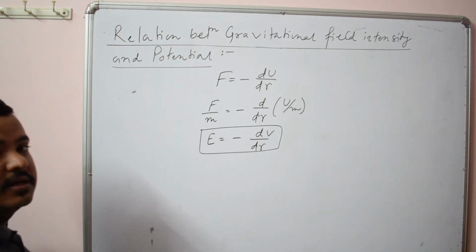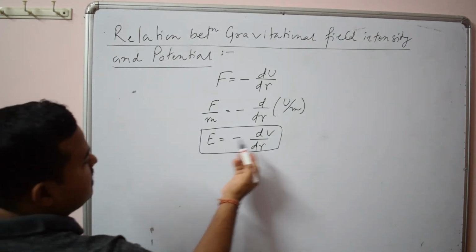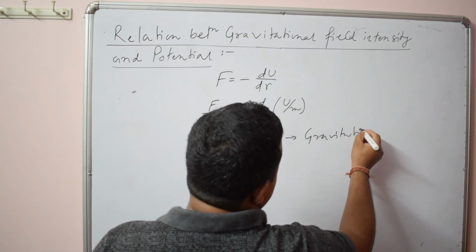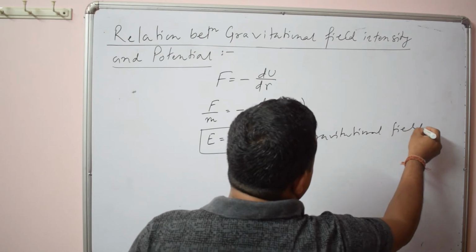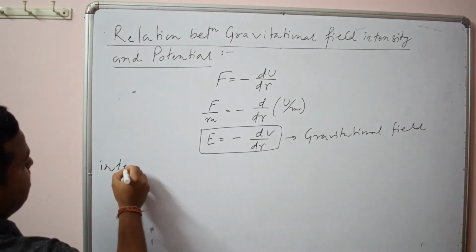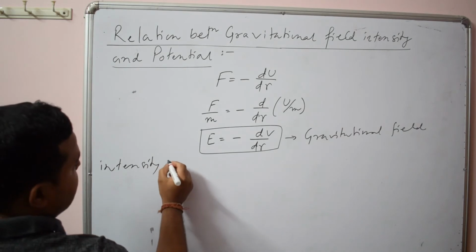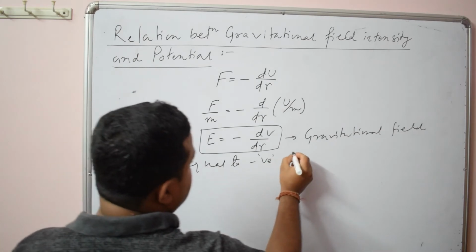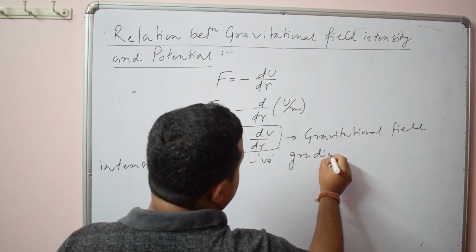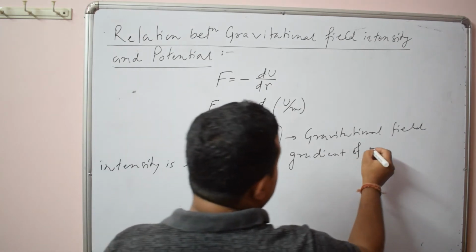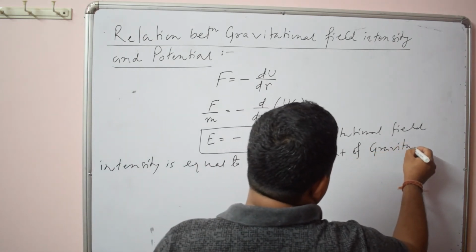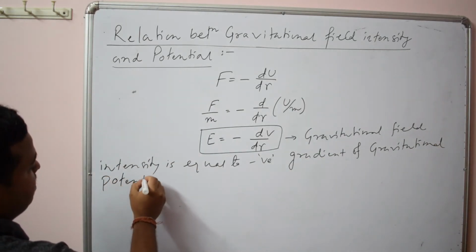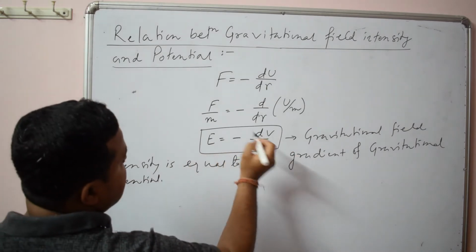E is equal to minus dV by dr. That is, you can say that gravitational field intensity is equal to the negative gradient of gravitational potential. So this is the relation: E is equal to minus dV by dr. This you have to remember.